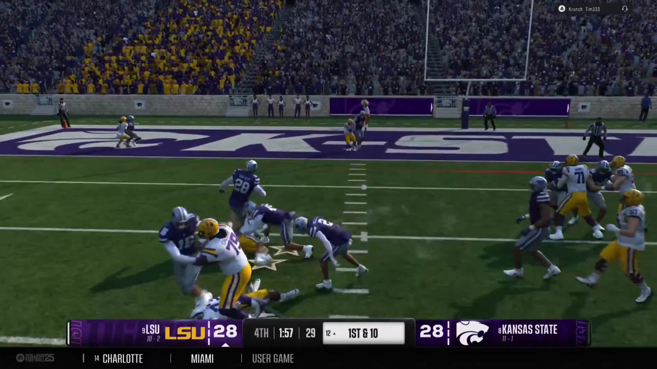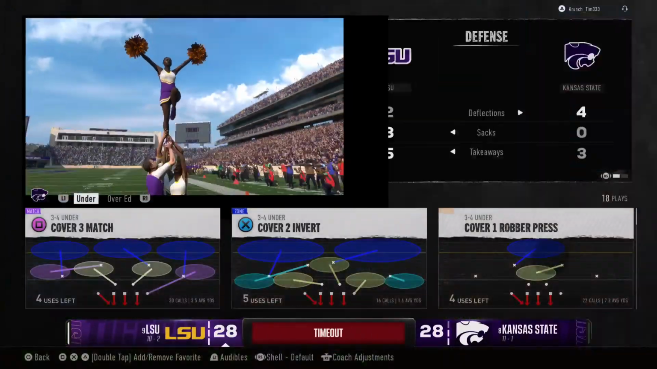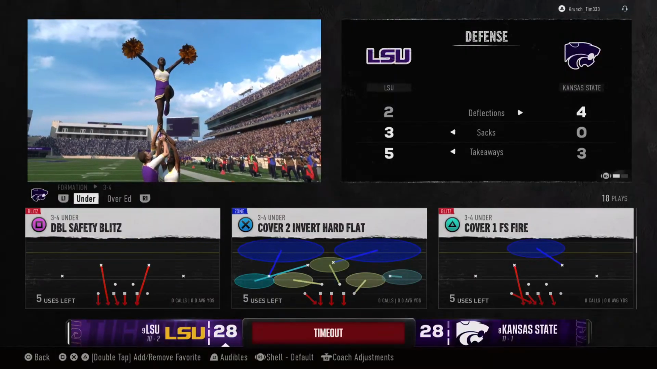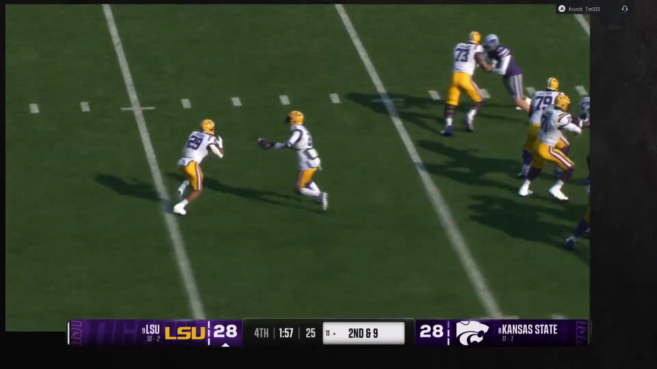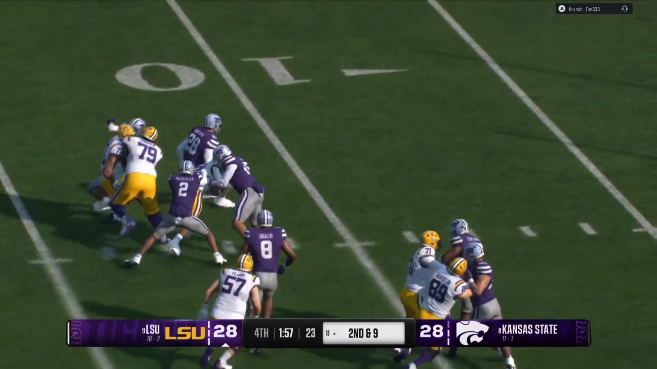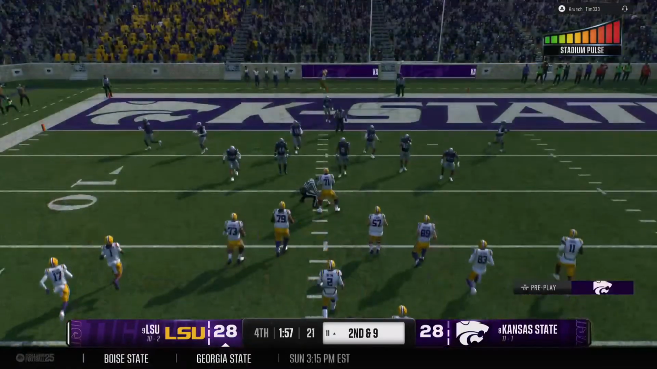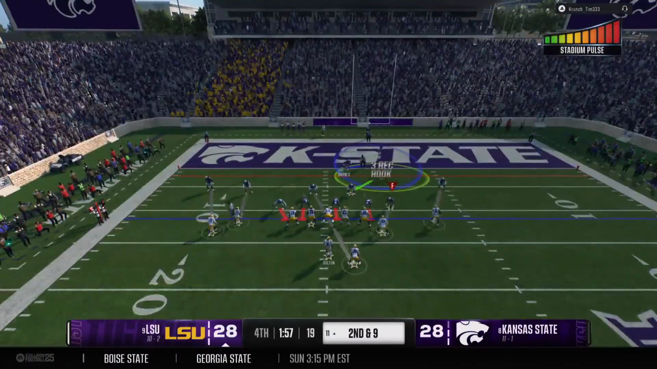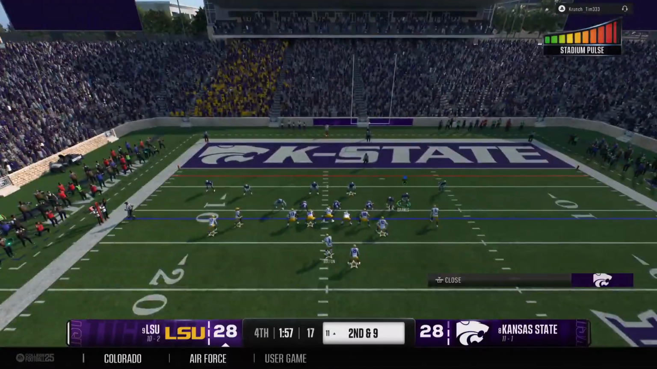Handoff heading left, and just a short gain this time. They're able to get him down. Now the timeout is called by the defense. They've got some things to work out here. Coming to the line on second down. This is important. They want to avoid a third and long.